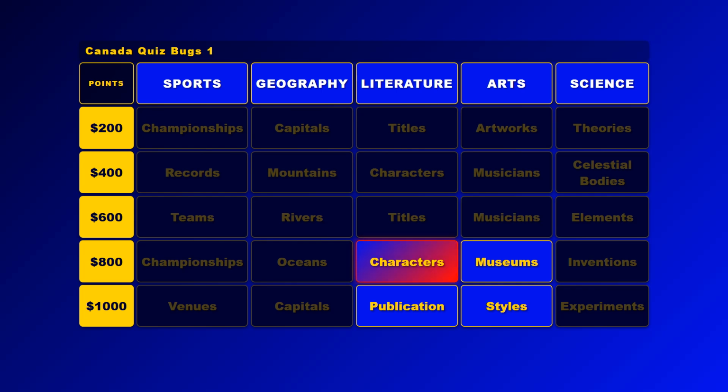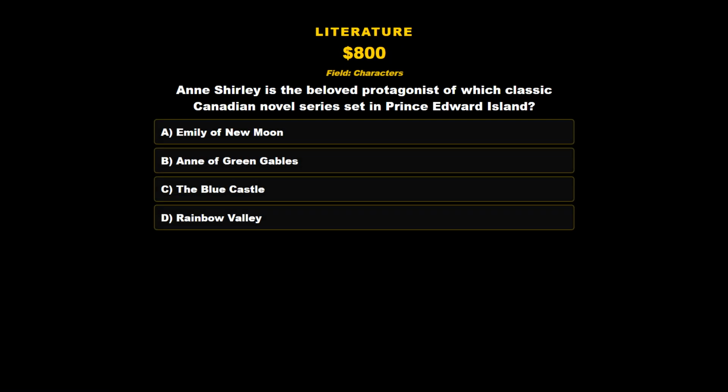Click Literature, Characters, for 800 points. Anne Shirley is the beloved protagonist of which classic Canadian novel series set in Prince Edward Island? A. Emily of New Moon. B. Anne of Green Gables. C. The Blue Castle. D. Rainbow Valley.